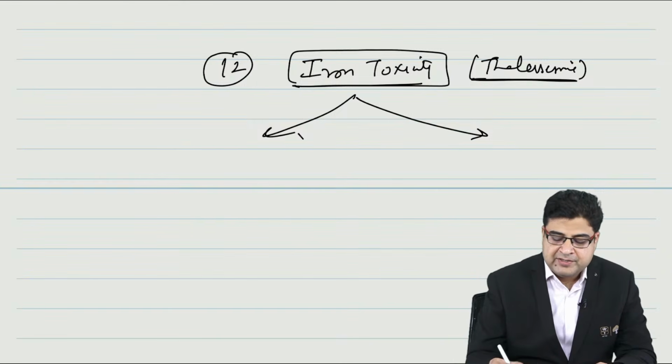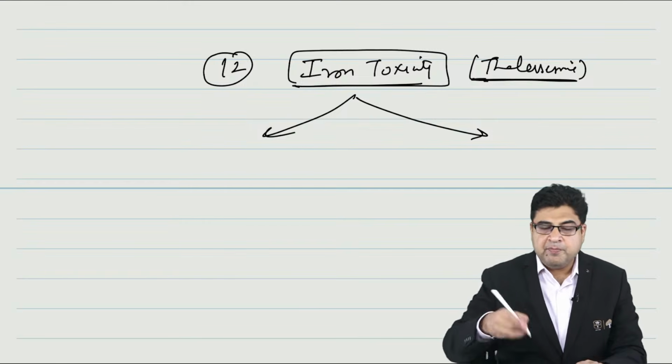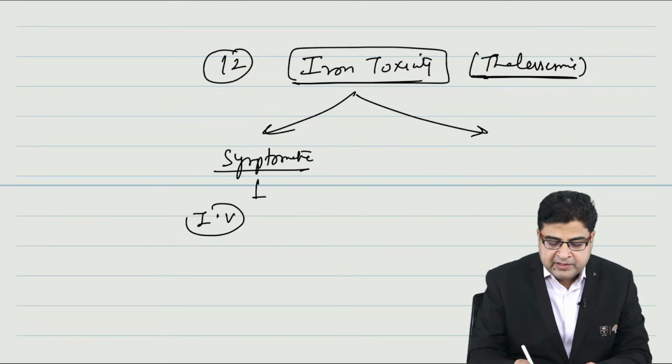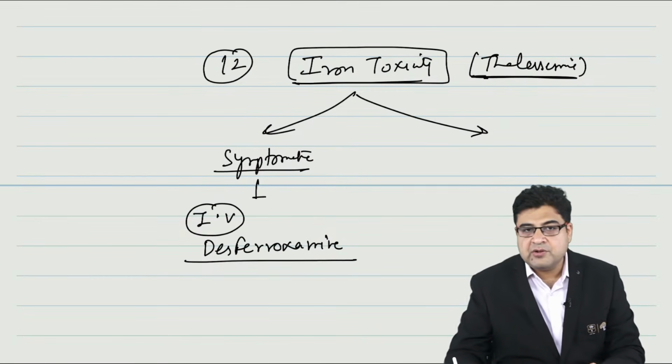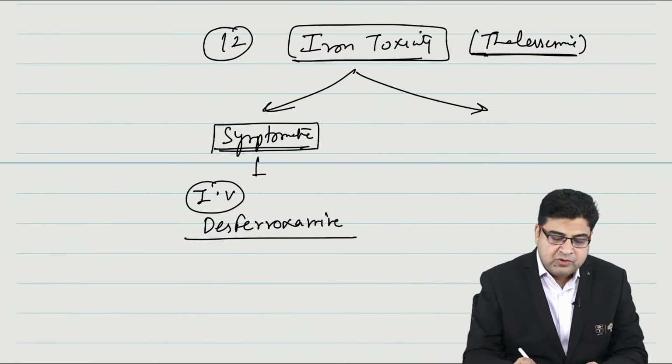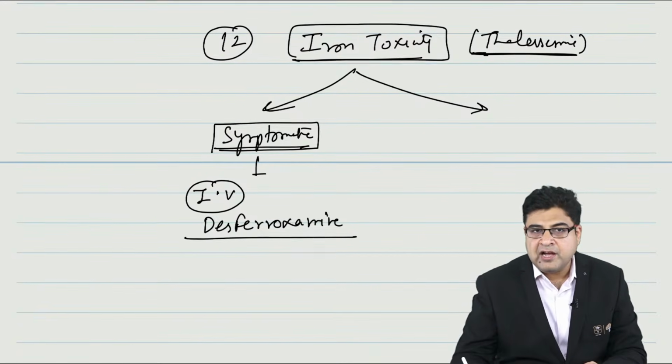When the patient has iron toxicity, or the patient is a case of thalassemia repeatedly undergoing blood transfusion, if your patient is symptomatic, you will give a medicine by the IV route. The medicine name is desferoxamine. Desferoxamine is the best medicine which is given to a symptomatic patient who has iron overload.